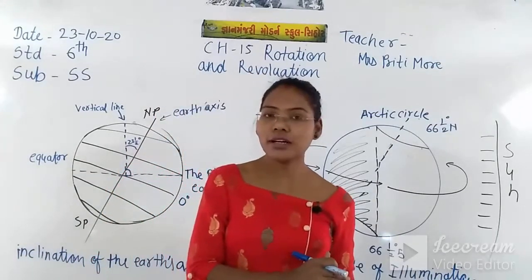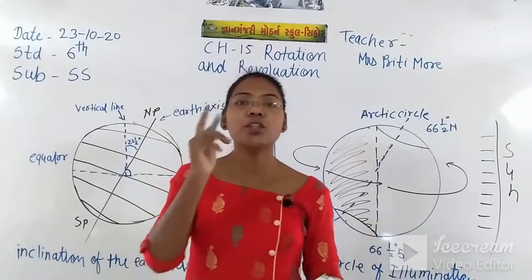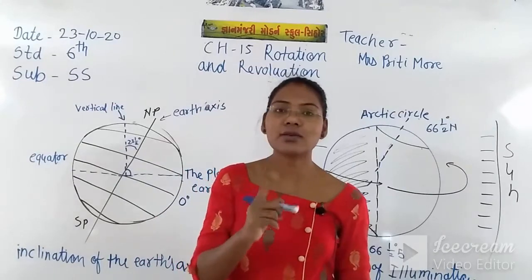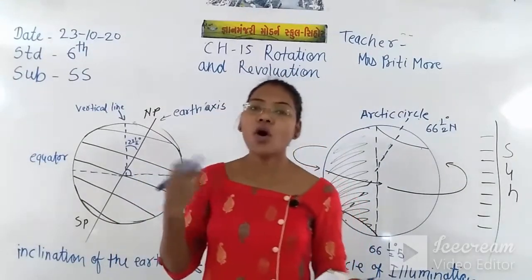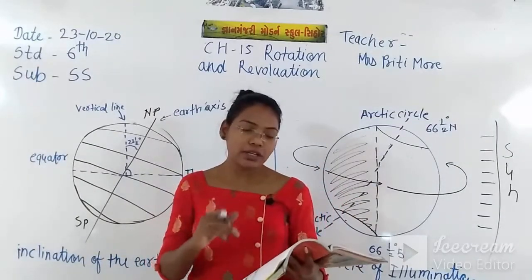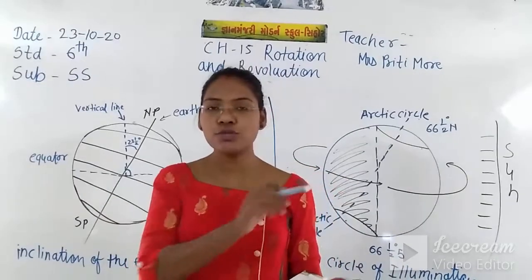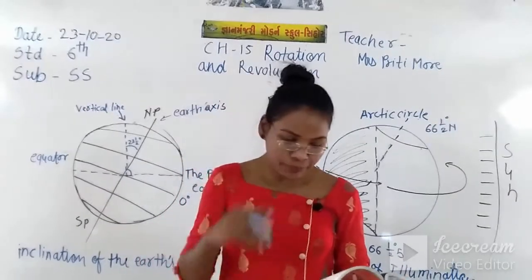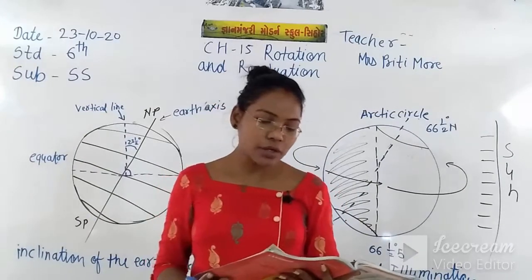Here also the earth is rotating and there also the earth is rotating, but the one day rotation of the earth is called rotation, and the whole journey of the earth around the sun is called revolution. So you just underline that line. The journey of the earth around the sun is called revolution.